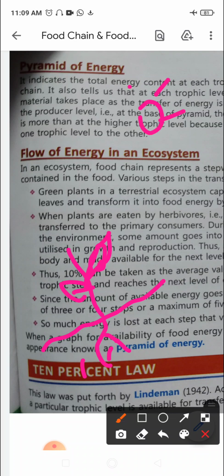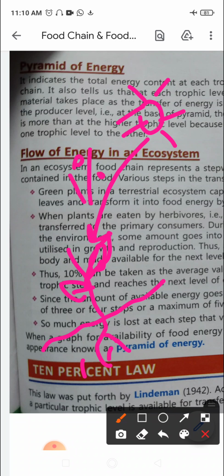Sunlight is important, we've already studied, which is trapped by the leaves, and how much energy is trapped? It is just 1%, right? That solar energy falls on the leaves, and this 1% is used to transform into food energy in the process of photosynthesis.